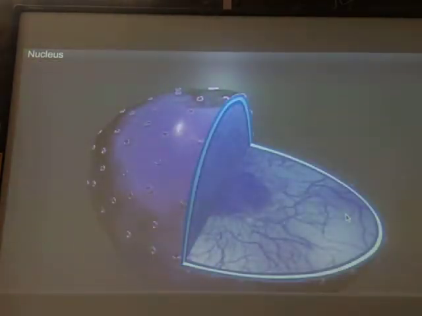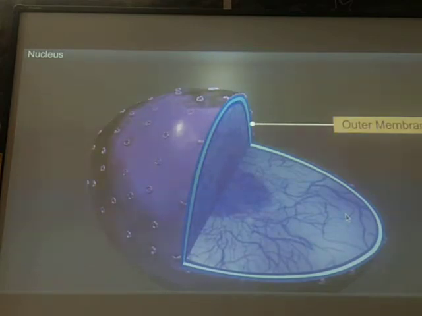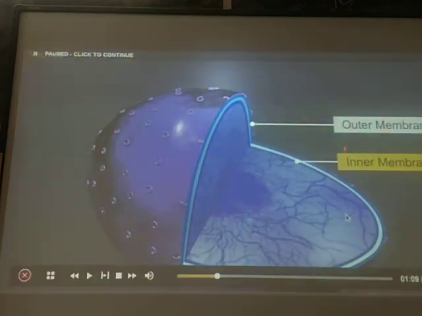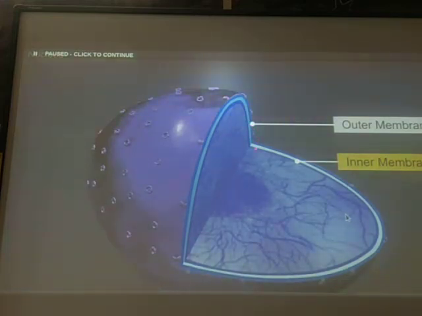If we look at the structure of a nucleus deeply, we can see it has an outer membrane and an inner membrane. The outer membrane is clearly visible and the inner membrane is also clearly visible. Okay, inside, one more nucleus-like structure is there. Within the nucleus a round-shaped structure is present, that is the nucleolus, and here you can see pores are present, and these pores are the nuclear pores for the exchange of material.